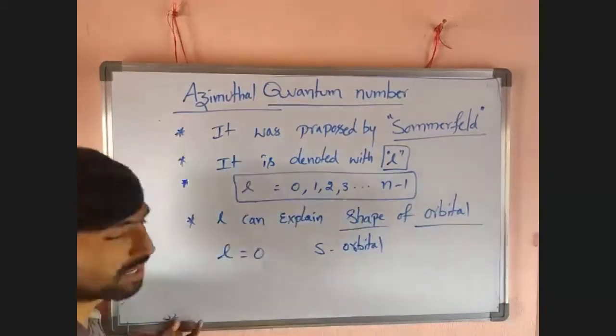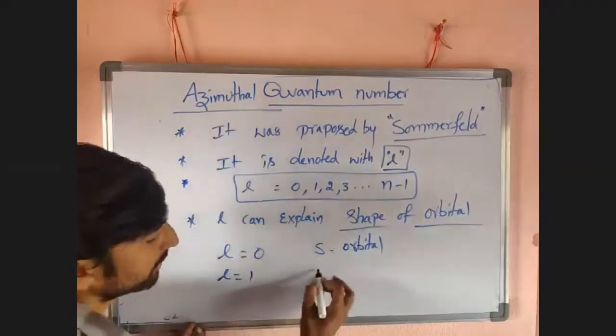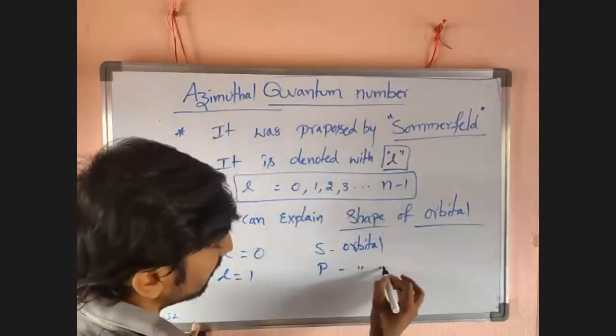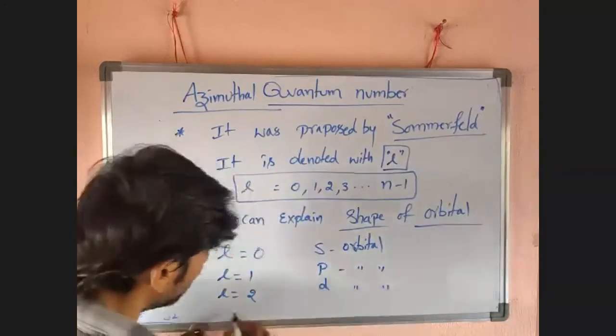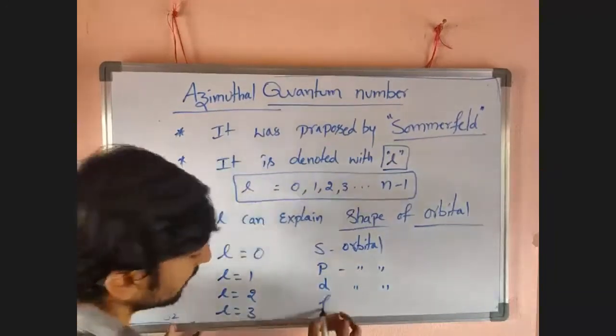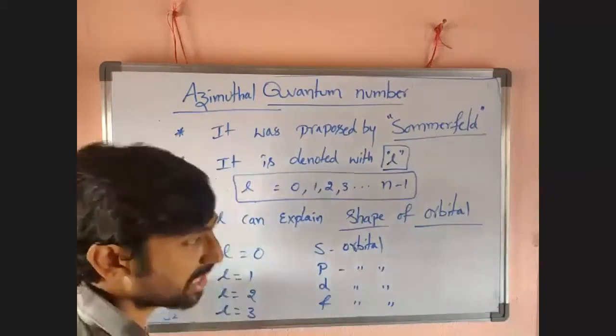If L equal to 0, orbital is s orbital. If L equal to 1, orbital is p orbital. If L equal to 2, orbital is d orbital. If L equal to 3, orbital is f orbital. If L equal to 4, orbital is g orbital.